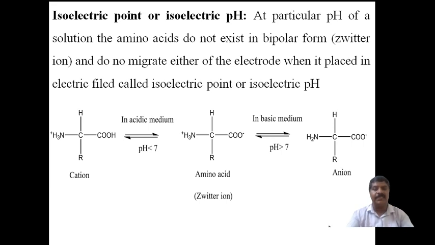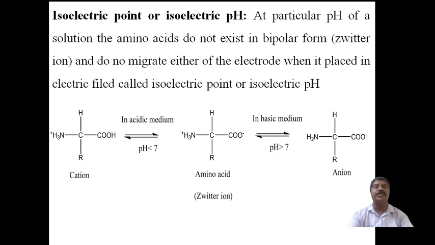Therefore, this electrical property is used to determine which type of ions will be present, whether a cationic amino acid or an anionic amino acid. That can be determined by using the electric property.